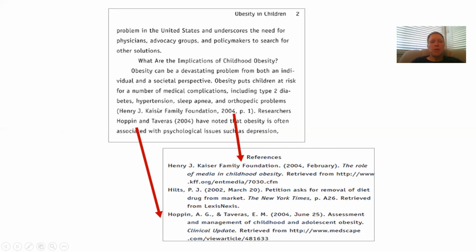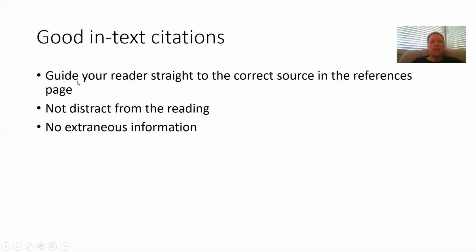find. Researchers Hoppen and Tavares, 2004. All right, this is going to be an online source because it's got no page numbers. But notice Hoppen is going to take me directly to Hoppen right there. So it's crucial that these link up very directly and easily to your references page. So a good in-text citation is going to guide your reader straight, very easy and simply to that references page.